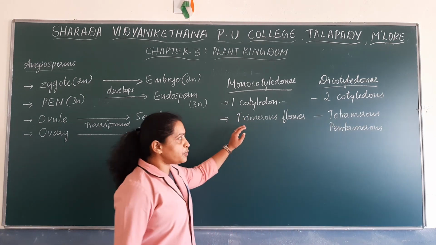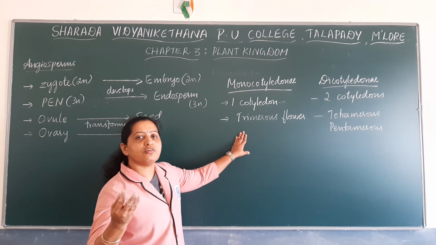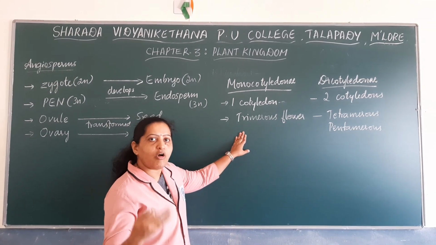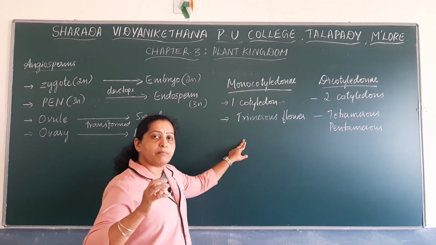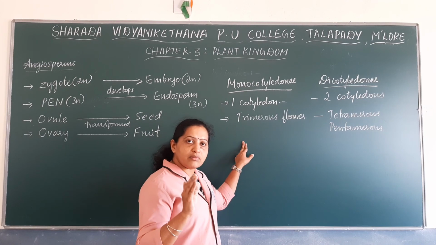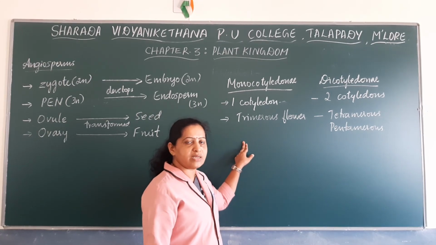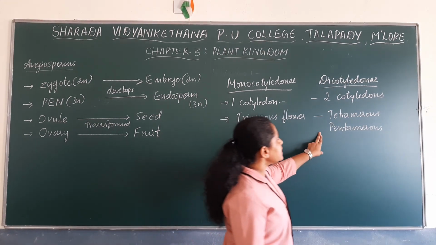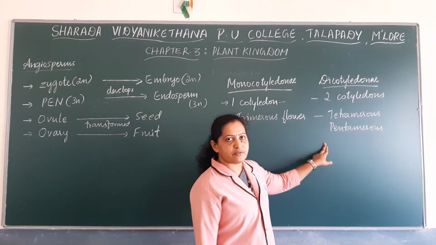So monocots produce trimerous flowers. Trimerous means the units of the petals or sepals are in units of 3 or multiples of 3. They may have 3 petals, 6 petals, 9 petals, etc. Whereas dicot plants may produce tetramerous or pentamerous flowers.